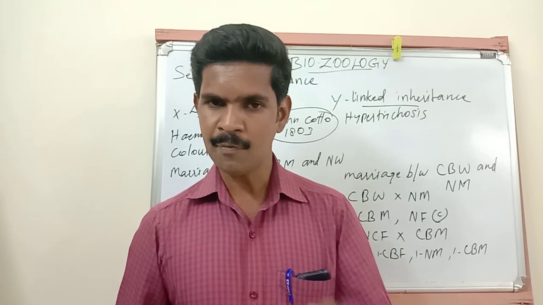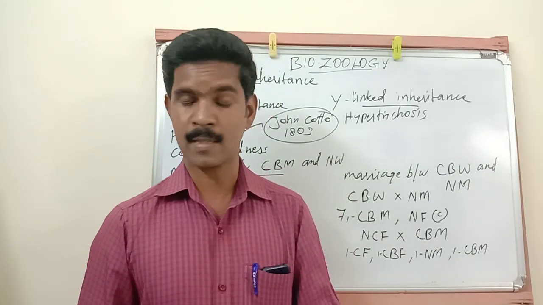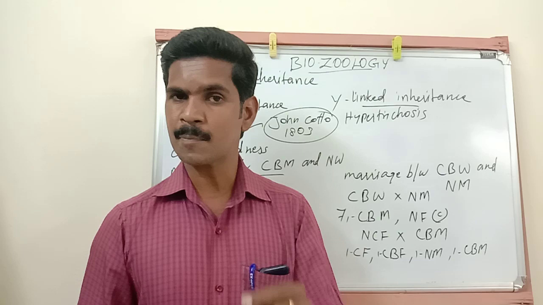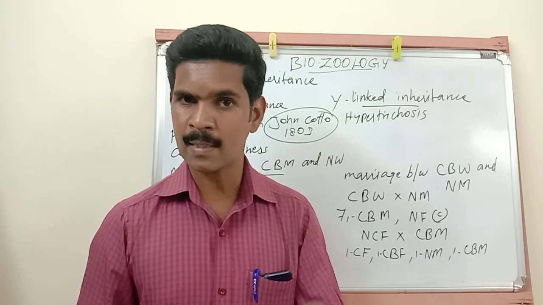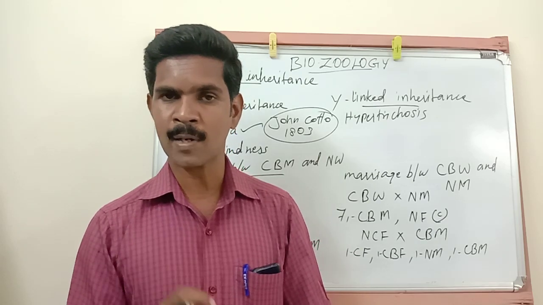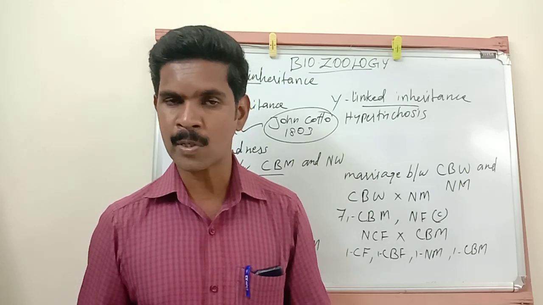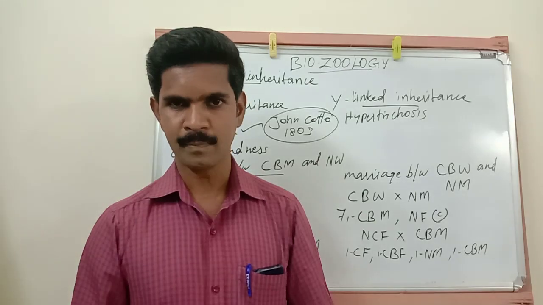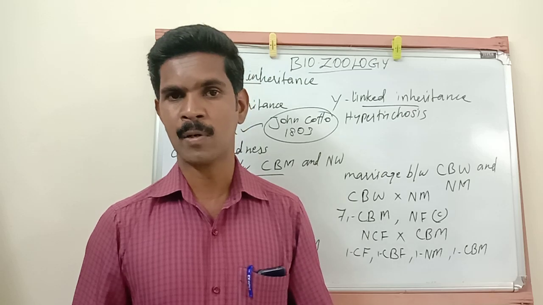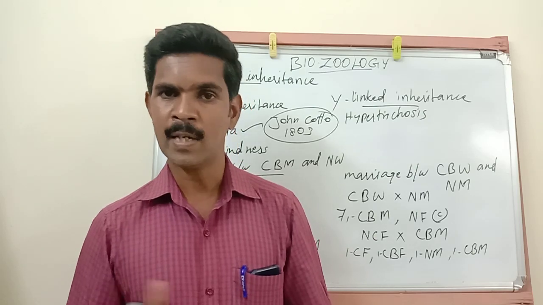Understand? So, if any person is affected by this disorder, the thromboplastin substance is not produced properly, because the genes responsible for the production of thromboplastin are in a recessive condition. These recessive genes are unable to produce the thromboplastin substance. So if any small injury occurs in their body, the blood will not clot. Continuously the blood is bleeding, and finally it leads to death.